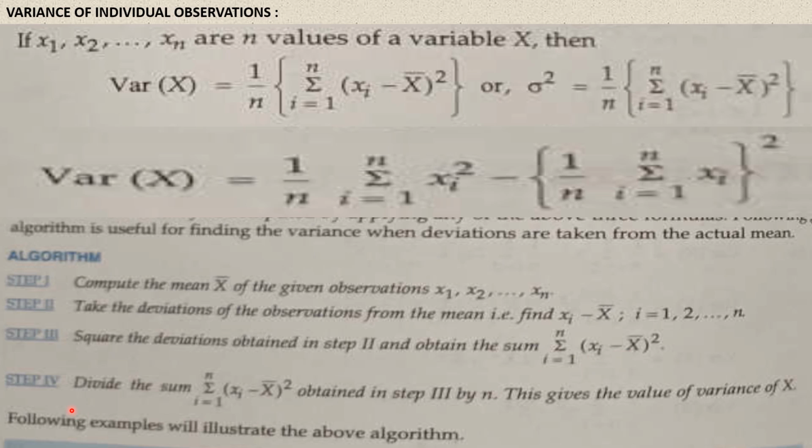Now come to the fourth step. Divide the sum sigma i equal to 1 to n xi minus x bar whole square, obtained in step 3, by n, that is the number of observations. This gives the value of variance of the ungrouped data. Understood these steps, my children? Right.